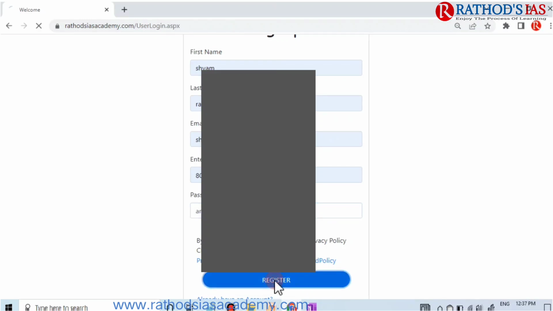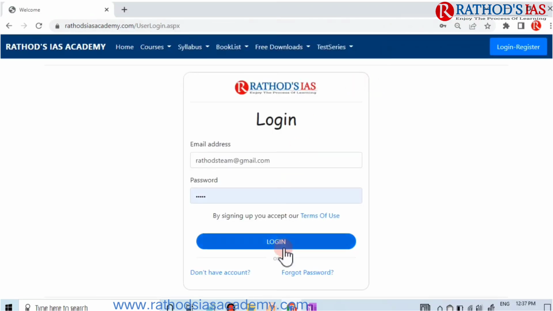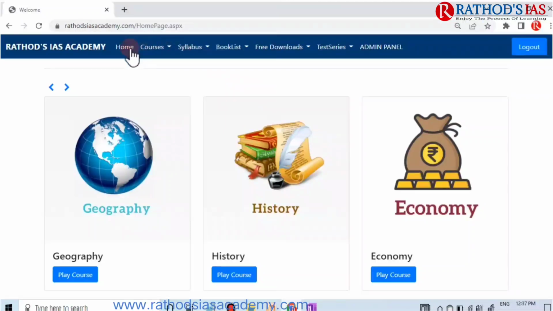Once your details are filled, registration will be successful. Click on OK, come back and click again on login and register, and you have to log in now. Once you have logged in, click on the courses.